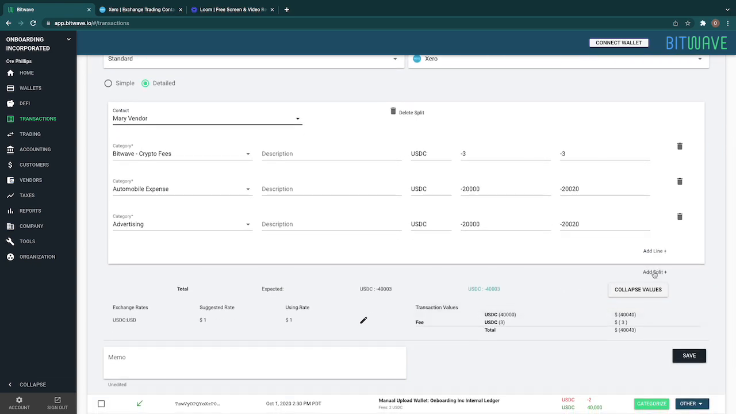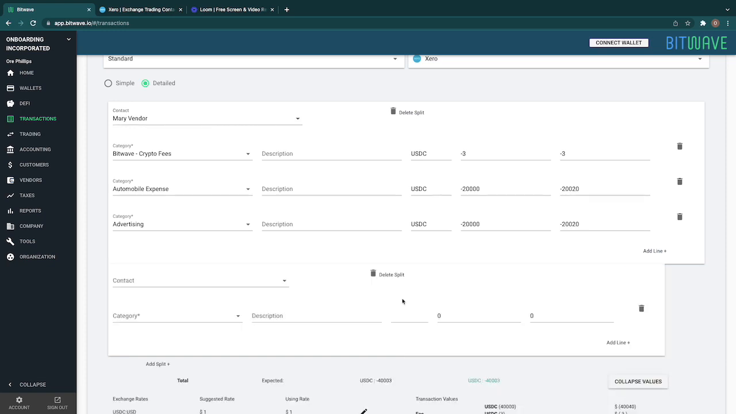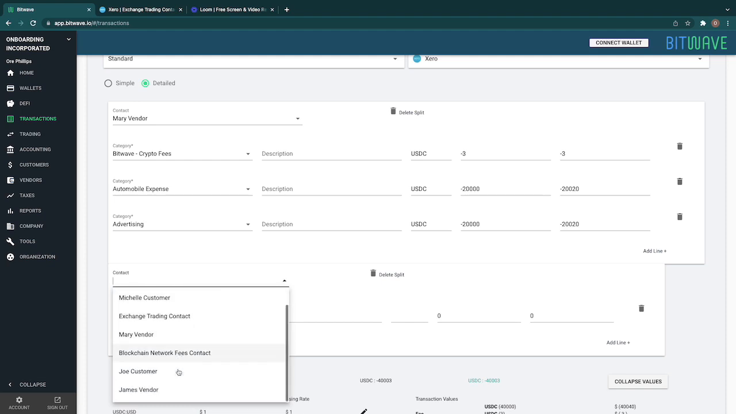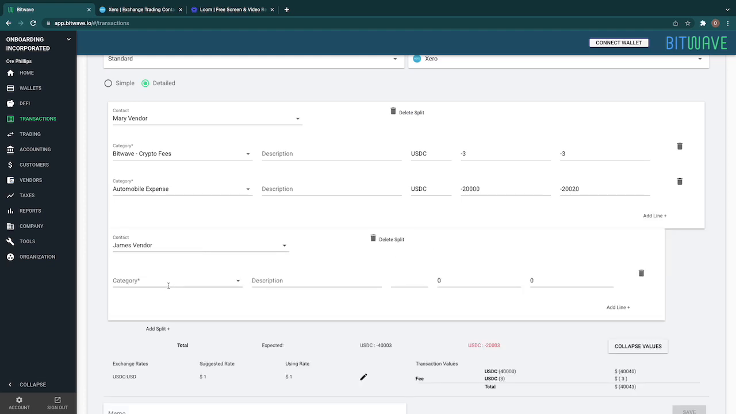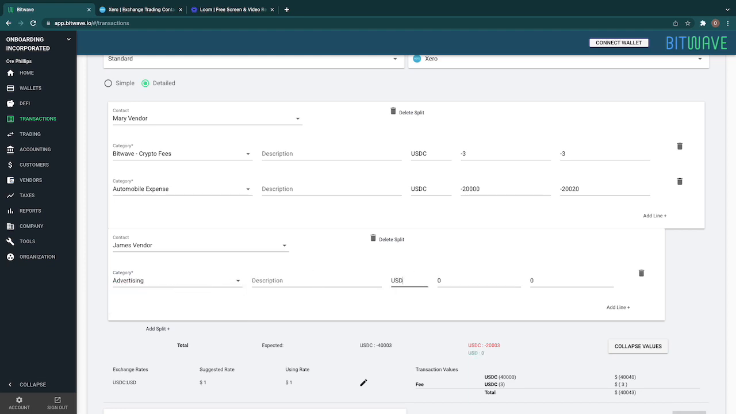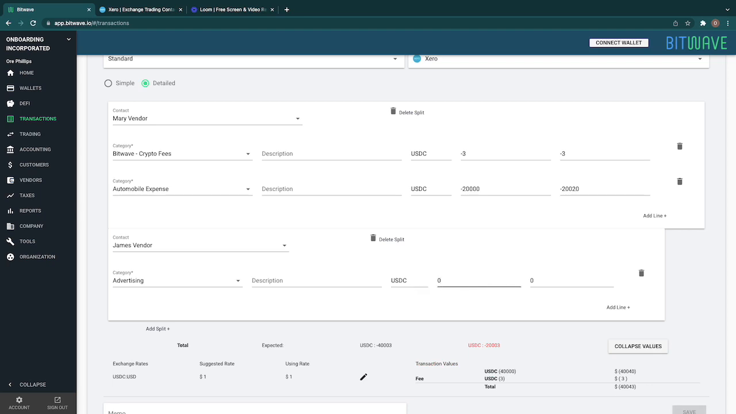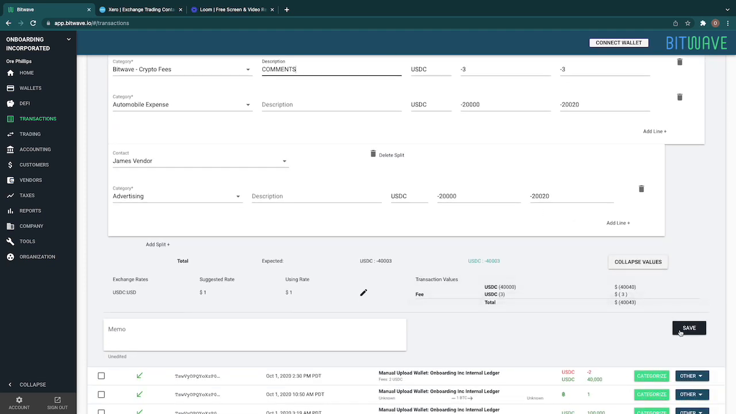Now, the other thing I could do is, if it was across different vendors, I can add a split. I click the button that adds a split. Let's say I'm using James vendor in this case. So let me remove this row and say that the advertising was paid to James vendor, and I do the same thing. I can put some comments here as needed, and I can hit save.